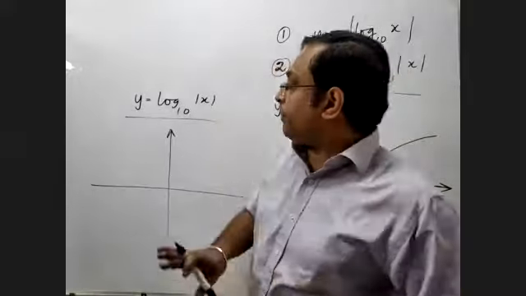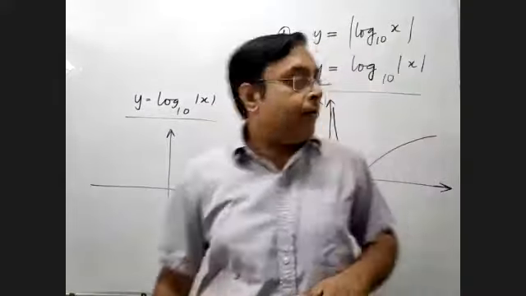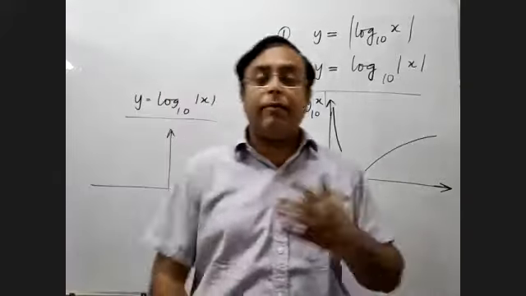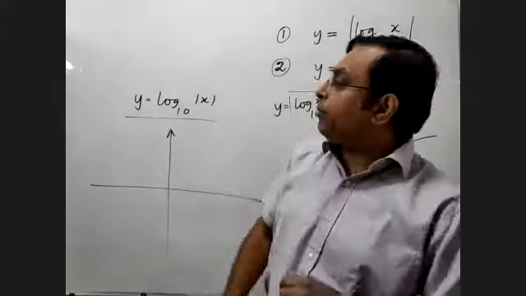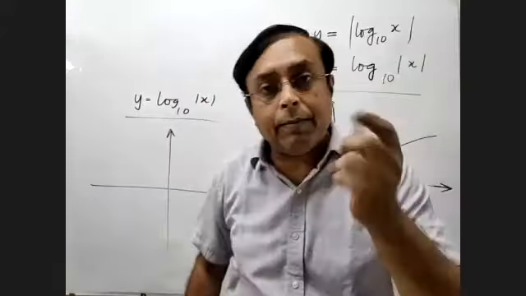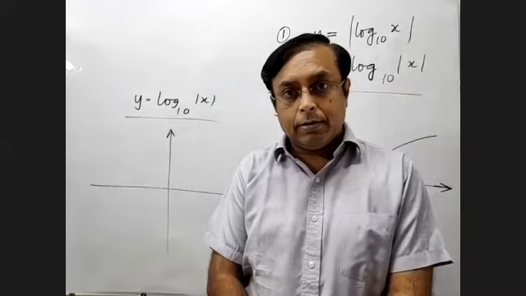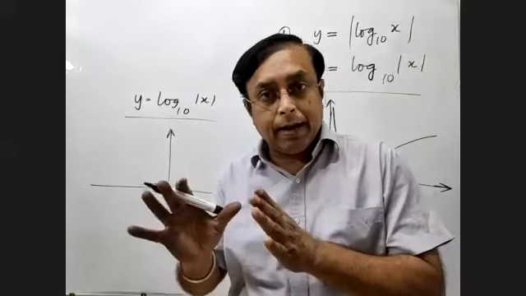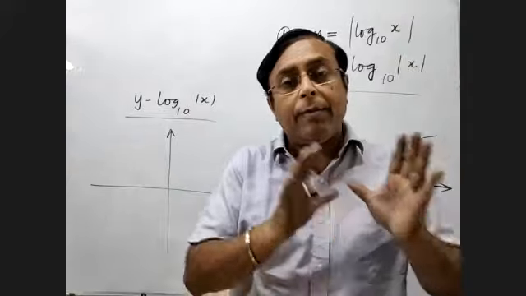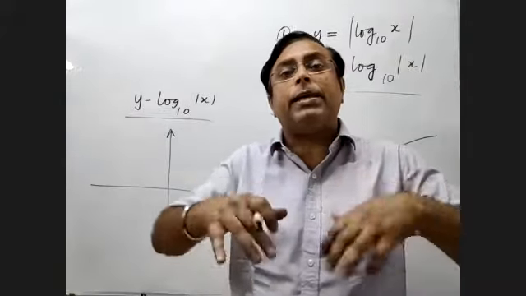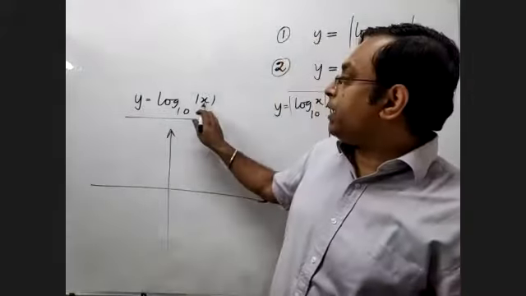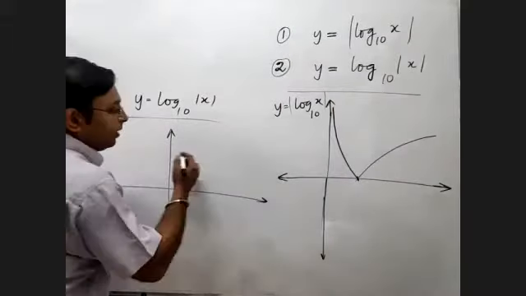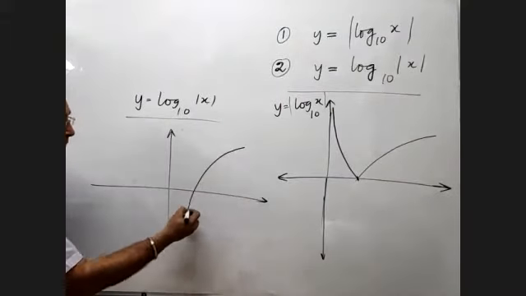Now you know what happens is that earlier for negative value of x, there is no graph. Why? Because we cannot have a number which is negative. But right now, because there is a mod, even negative numbers will get allowed. So let's say if you have log 5 base 10, that is defined. Right now, even log minus 5 base 10 will be defined, because I'm going to do a mod on it. So mod on that minus 5 will become what? 5 only. So the first graph will be like this, which is the standard graph.